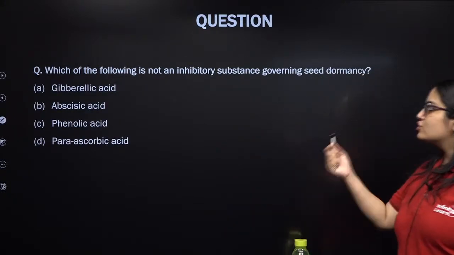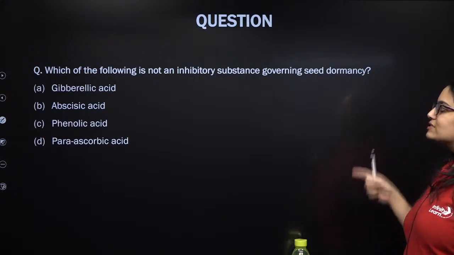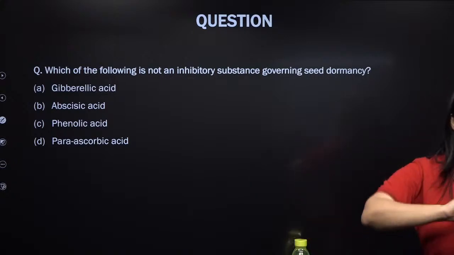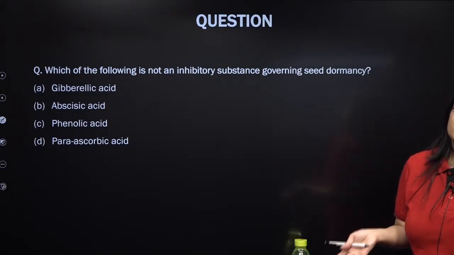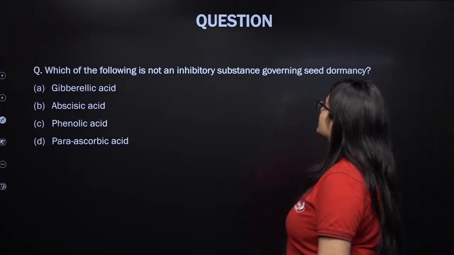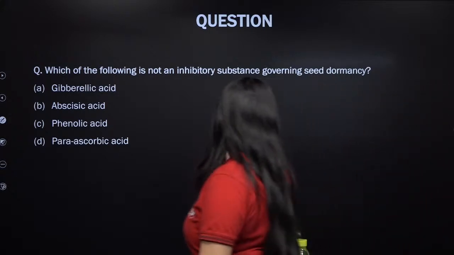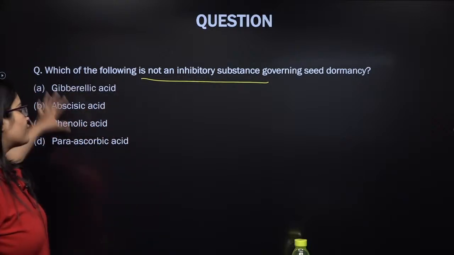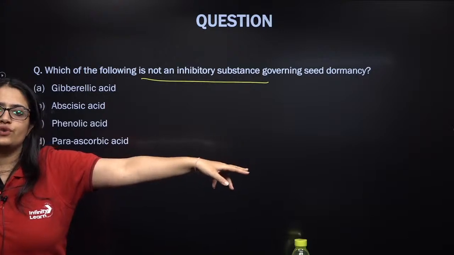Which of the following is not an inhibitory substance governing the seed dormancy? So which substance is not going to lead to seed dormancy? It is not going to make the seed undergo dormancy. Or in short, you can say which of the following is going to break the dormancy also? Come on, everybody, be quick. Read the question properly. Not an inhibitory substance governing seed dormancy. Out of these four, which is not going to make the seed dormant, which is going to break the seed dormancy also, you can say.